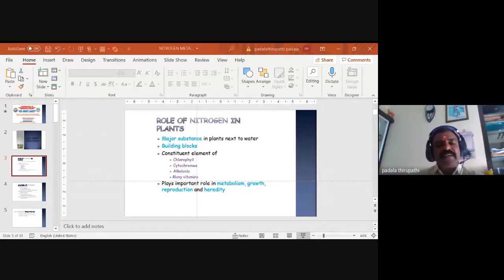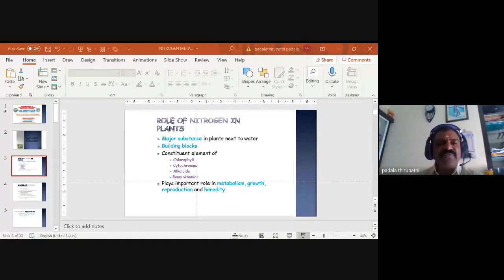And nitrogen plays an important role in the physiological functions of all metabolism, growth of the plants, reproduction and heredity. In the hereditary process, we know that the DNA molecule contains nitrogen bases. The nitrogen bases are the functioning unit, an important unit of the DNA molecule. And what is the source of this nitrogen?